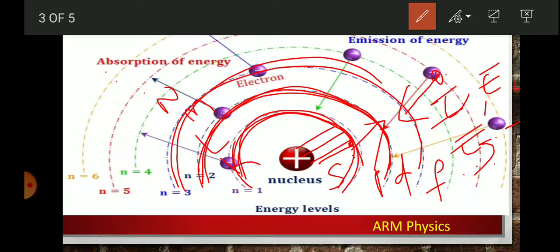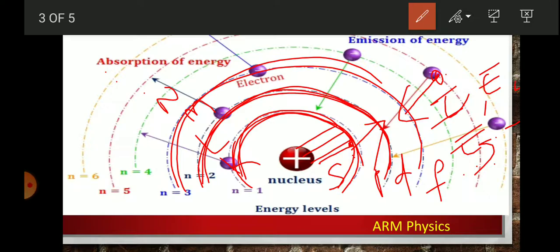See, finally, in this, the energy is released, that is quantized. So these are the main postulates of Bohr's model of an atom.